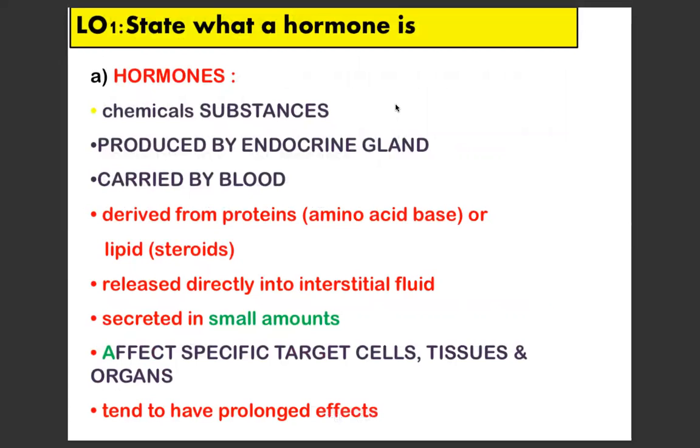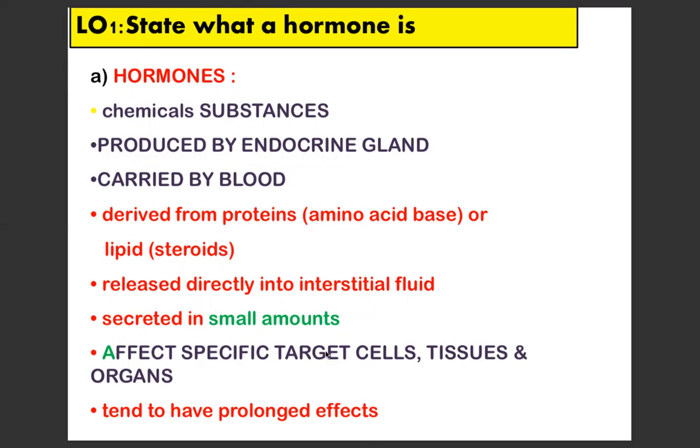Right, let me proceed with LO number 1, state what a hormone is. So what is a hormone? Hormone is a chemical substance, okay, the first keyword, produced by the endocrine gland and carried by the blood, okay, and then released directly to the interstitial fluid surrounding the cells and will affect specific target cells.